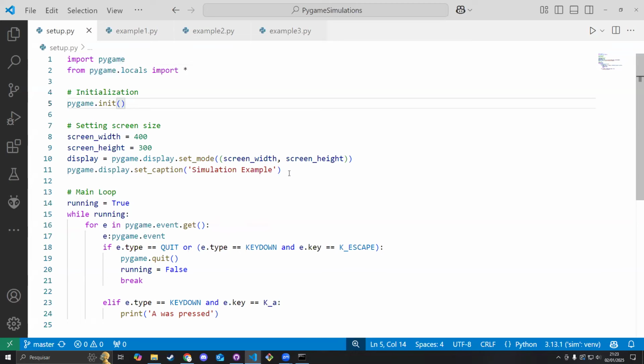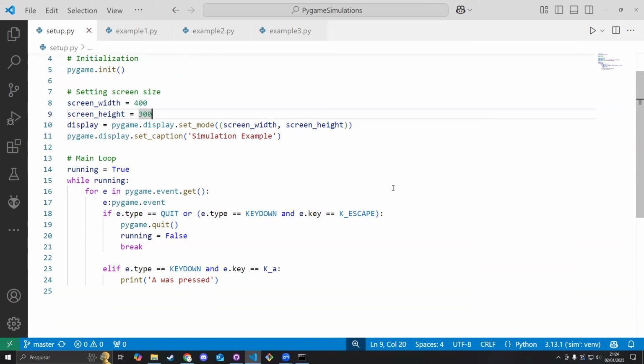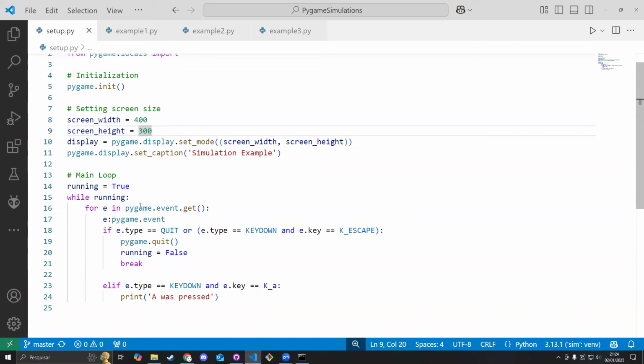After you initialize Pygame, you can create a screen, a display that you are going to be using for the project. You can do that by using this command here, pygame.display.set_mode. And then you configure the size of the screen, the width and the height. I'm using some other variables here, but you can just put the values directly here as well. And if you want, you can also set a caption here. I'm just typing here a simulation example. And for any sort of Pygame application, you should have a main loop running at all times. So as long as you have the screen showing up, you should be doing everything inside of this loop.